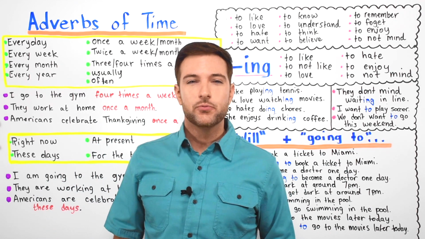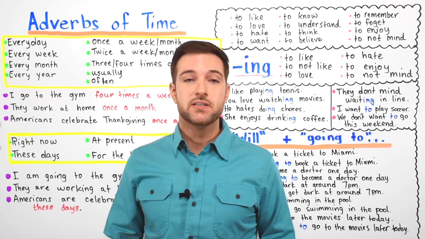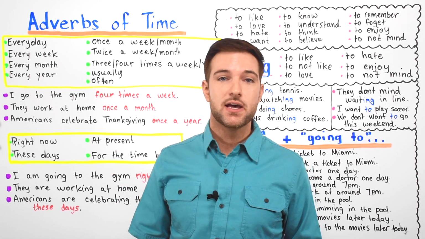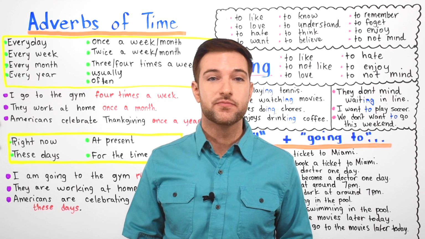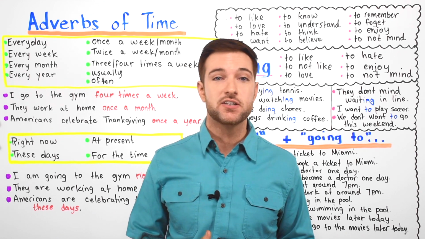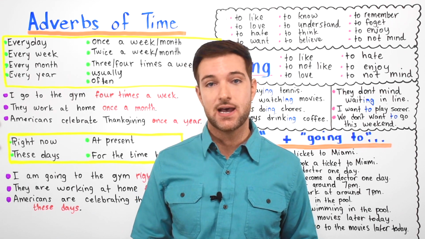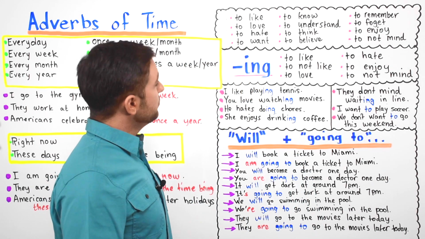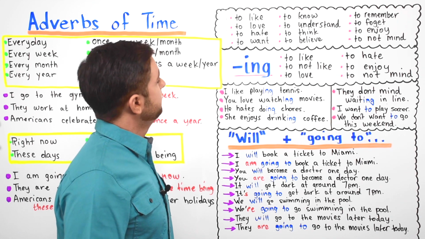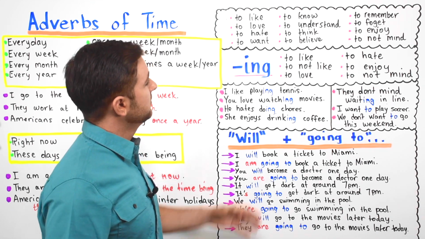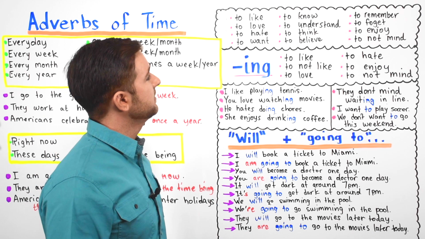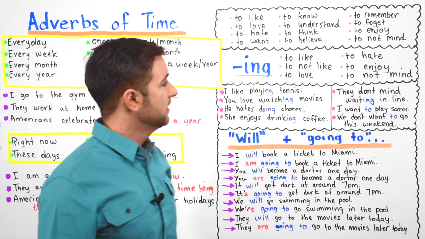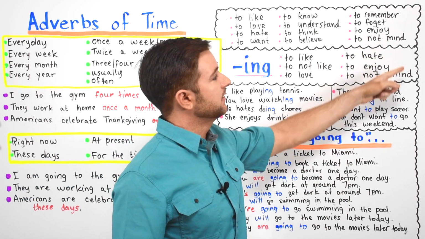Okay, we are going to review some stative verbs in English. Basically, these are verbs that do not appear in the continuous verb forms. Okay, these are verbs that often describe states that last for some time. Here's a list of some of these verbs: to like, to love, to hate, to want, to know, to understand, to think, to believe, to remember, to forget, to enjoy, and to not mind.